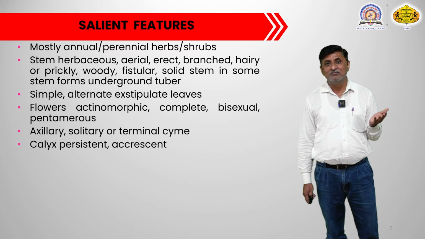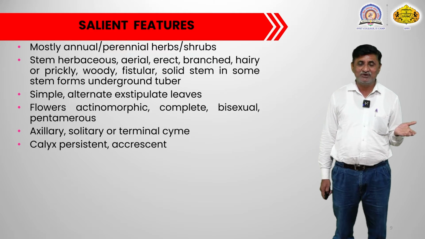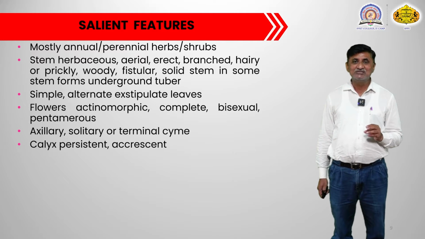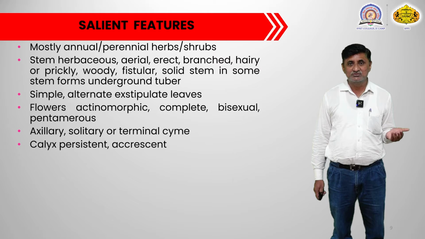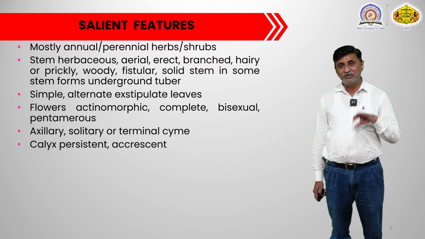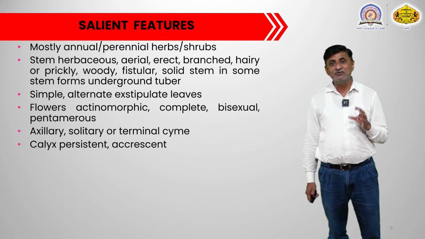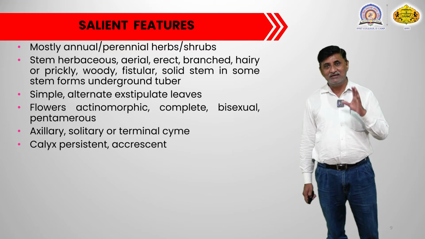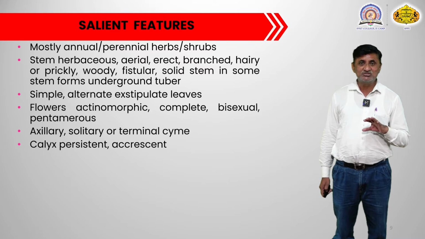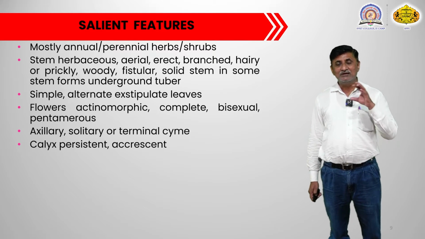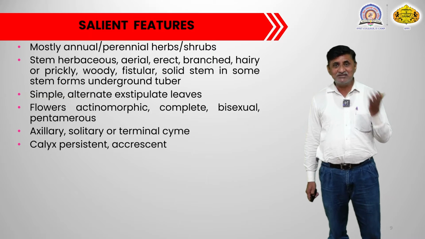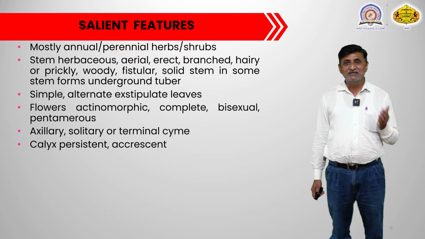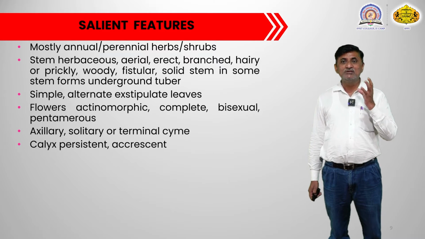In most of the plants of other families, the calyx is caducous. Caducous means after fertilization the calyx falls down, but here even after fertilization the calyx remains with the flower, and that is what is called a persistent calyx. And among the persistent ones, in some of the plants the calyx is accrescent in nature. So, what is meant by accrescent? The persistent calyx can also grow along with the fruit.